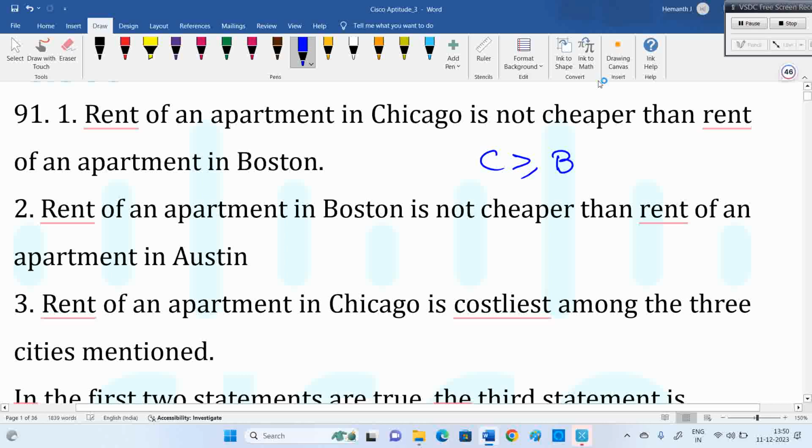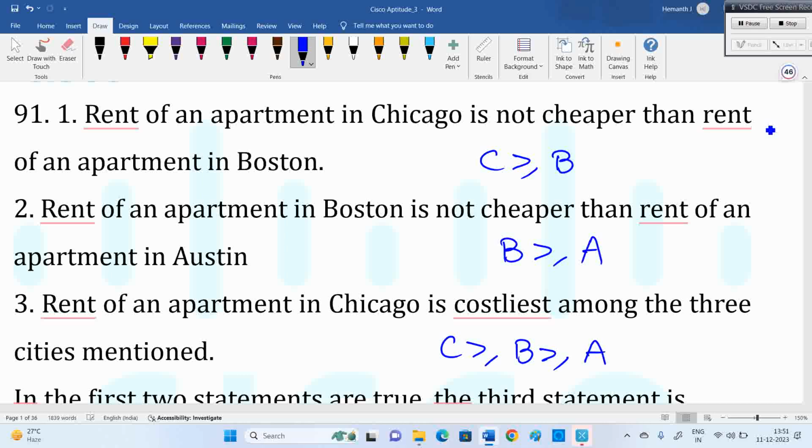As per the second statement, Boston is not cheaper than Austin. So Boston will be greater than or equal to Austin. Not cheaper than means not less than, so it can be greater, or equal also. Now the third statement says the rent of an apartment in Chicago is costliest among the three cities. If the first two statements are true, there is a chance of equal also.